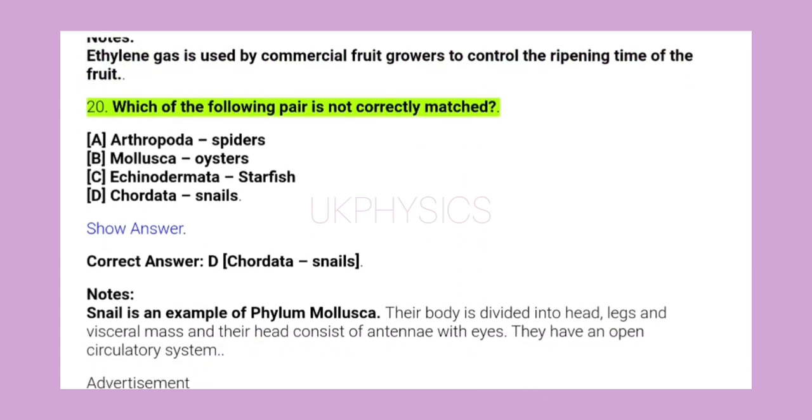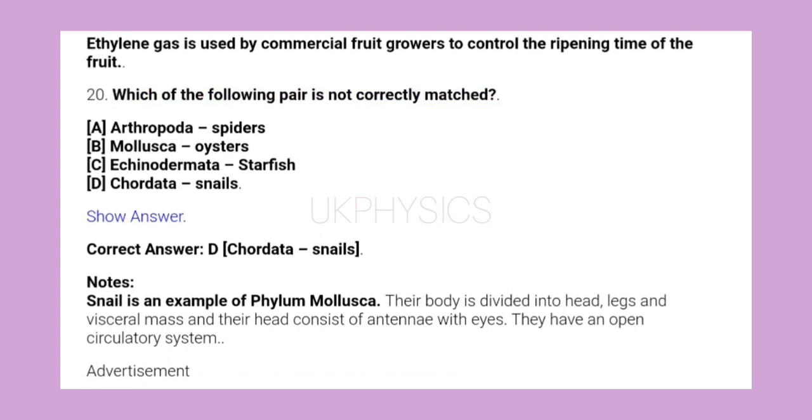20. Which of the following pair is not correctly matched? A. Arthropoda, spiders. B. Mollusca, oysters. C. Echinodermata, starfish. D. Chordata, snails. Show answer. Correct answer D. Chordata, snails. Notes: snail is an example of phylum Mollusca. Their body is divided into head, legs and visceral mass, and their head consists of antennae with eyes. They have an open circulatory system.